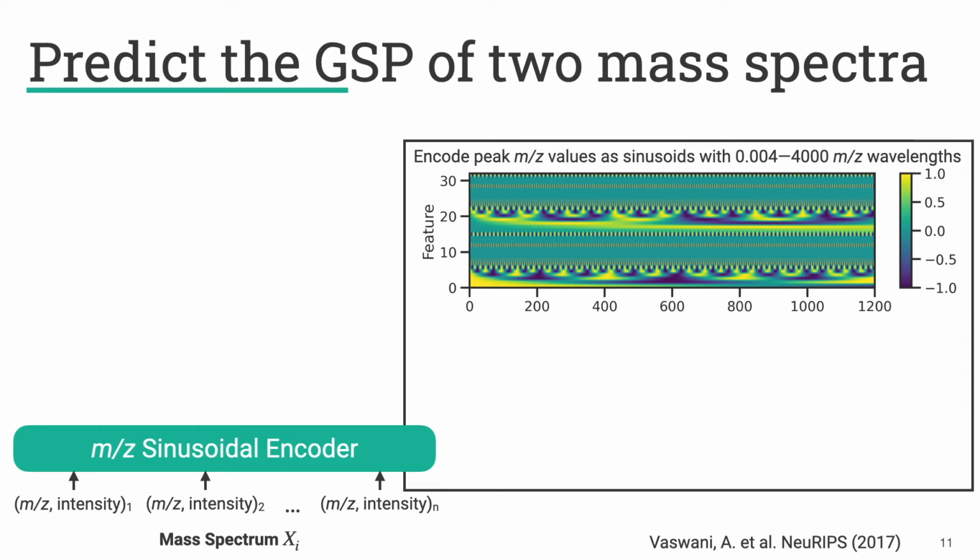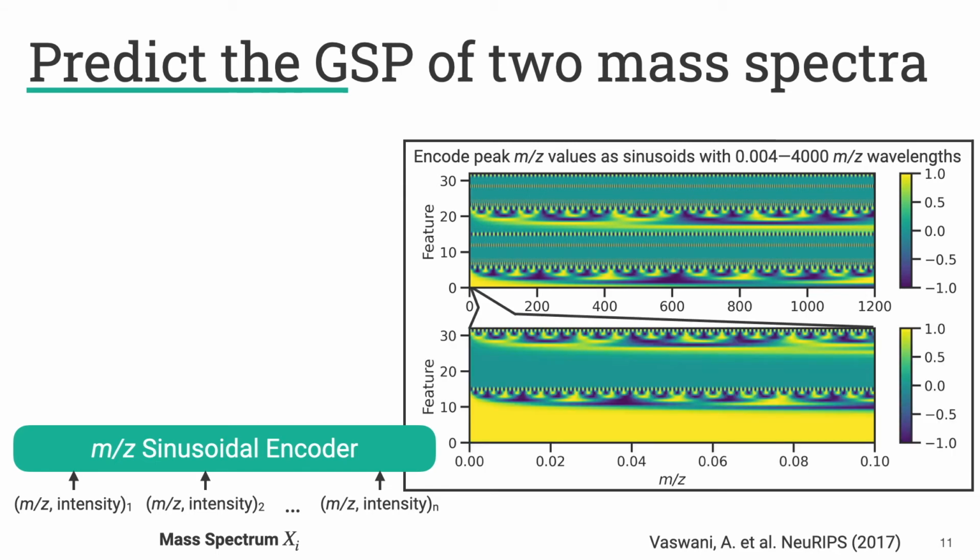What you can see is that you have really high frequency features, and you have some really low frequency features as well. These long wavelength features would cover longer mass differences, and the smaller wavelength features would cover the really fine details you see in mass spectra.